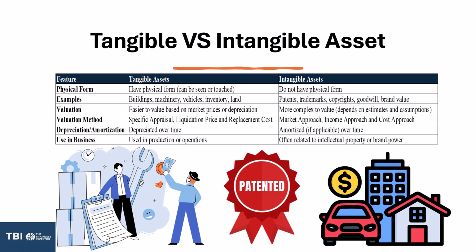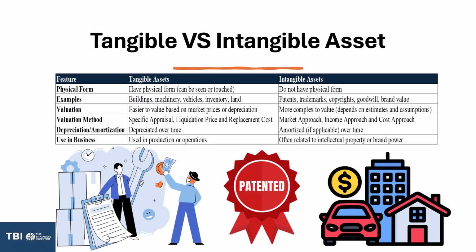Tangible assets have physical form. They can be seen or touched, such as buildings, machinery, vehicles, inventory, and land. The valuation is done by market prices or depreciation. Valuation methods are specific appraisal, liquidation price, and replacement cost. It depreciates over time and is usually used in production or operations.